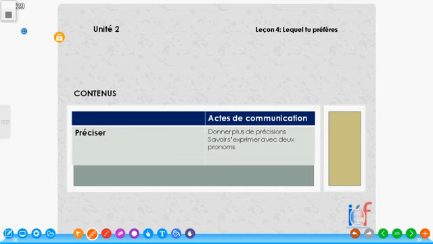Et je vous accueille à cette leçon 4 d'unité 2 de votre niveau B1. Et ici, dans cette leçon, nous allons apprendre comment exprimer la précision, pour donner plus de précision sur quelque chose. Et aussi, on va savoir exprimer deux pronoms dans une phrase. Alors, pour commencer aujourd'hui, on va commencer avec donner plus de précision.